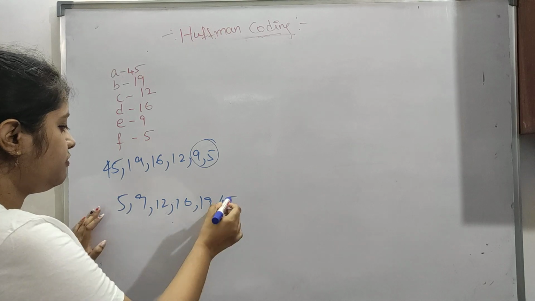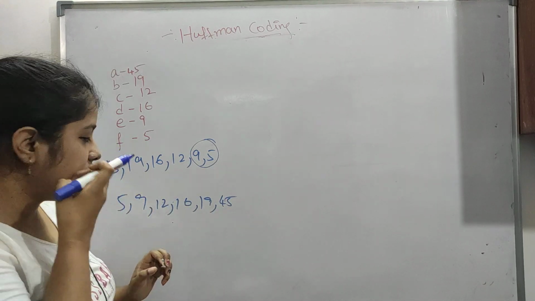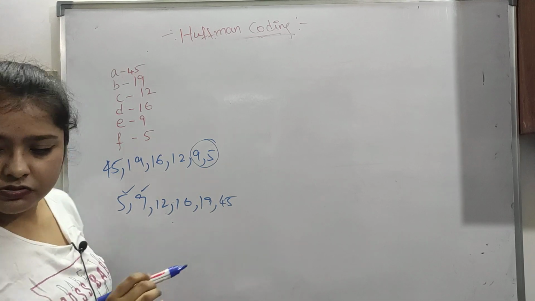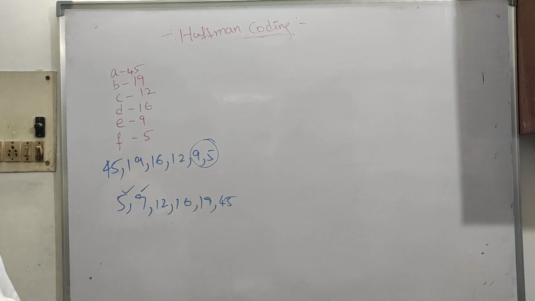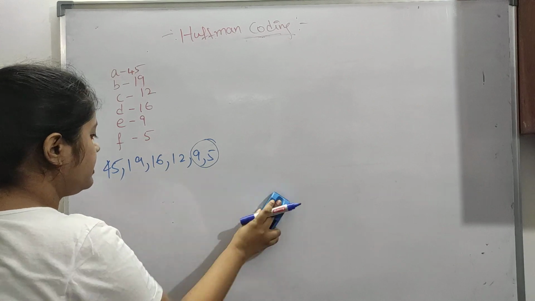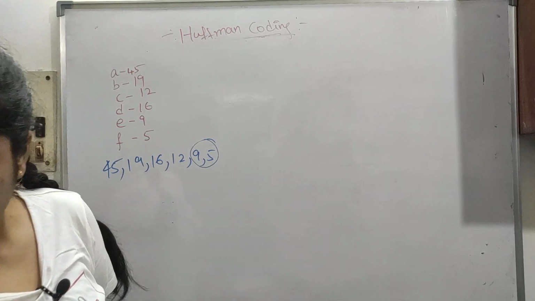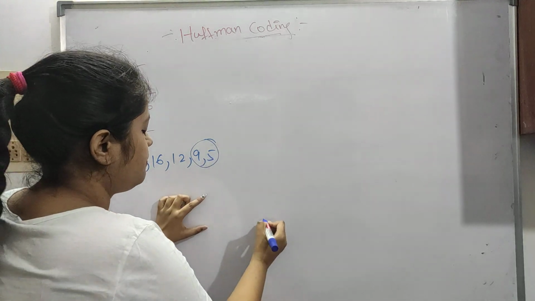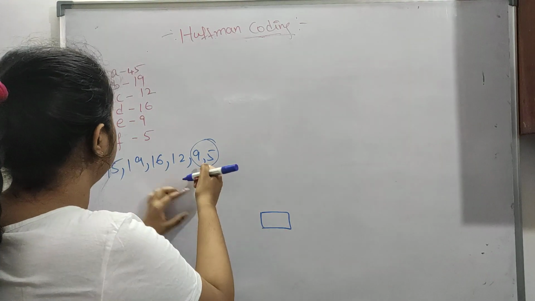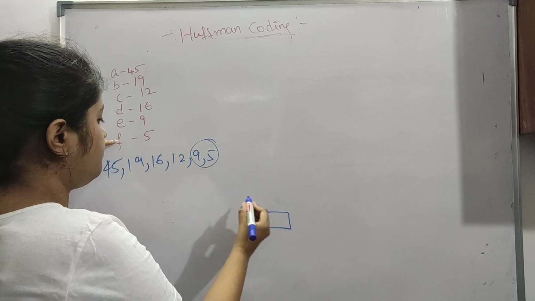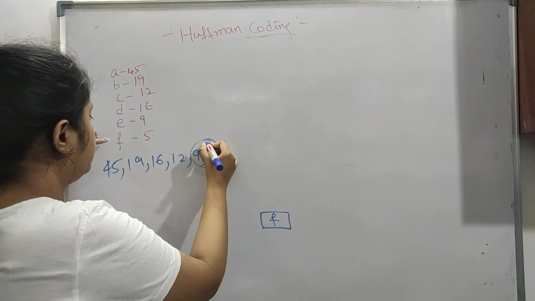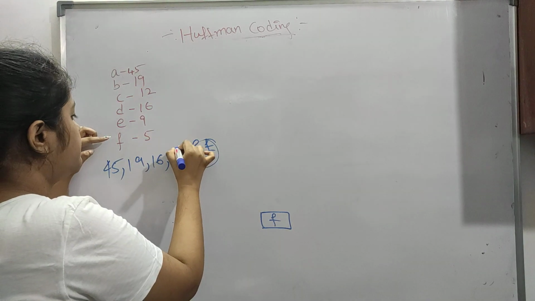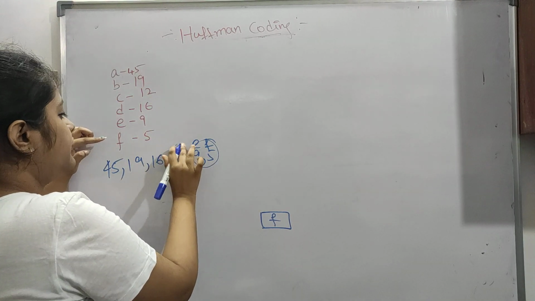So this is our min heap. We have to extract the two minimum elements and then add. Anyways, let's do the question first, not focus on the algorithm. Here 5 is lesser than 9, so 5 will be put on the left side. 5 means F, so let's put F here. 9 means E, 12 means C. So be careful with C and E.